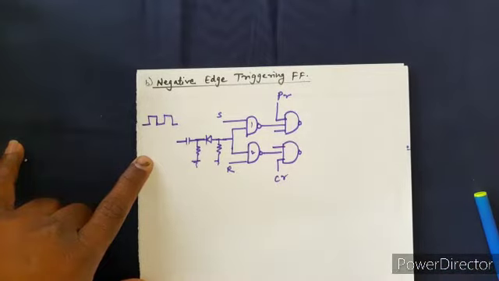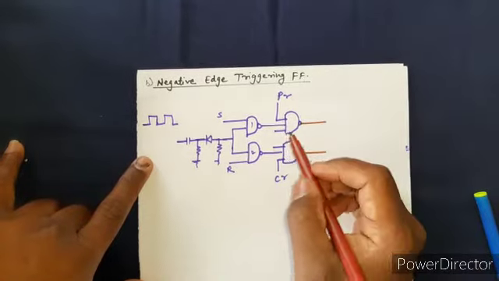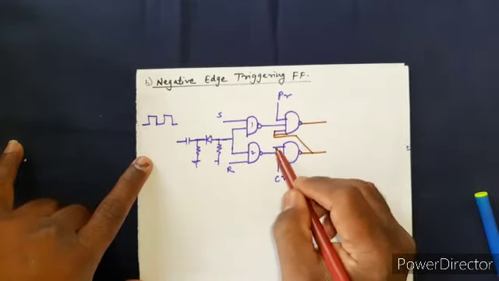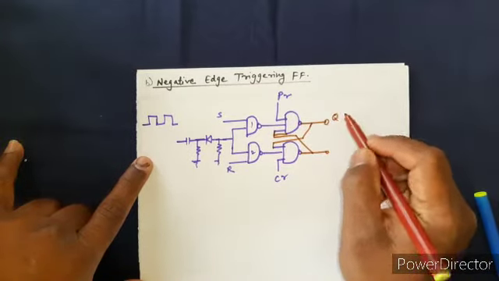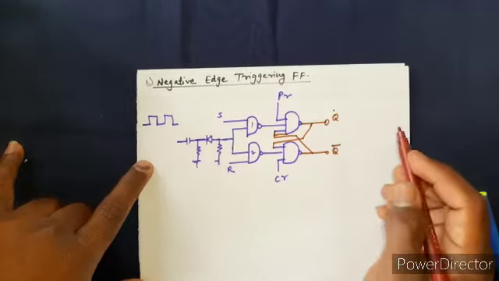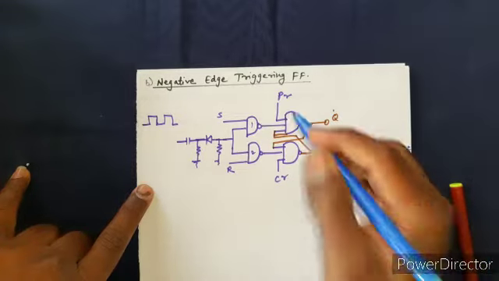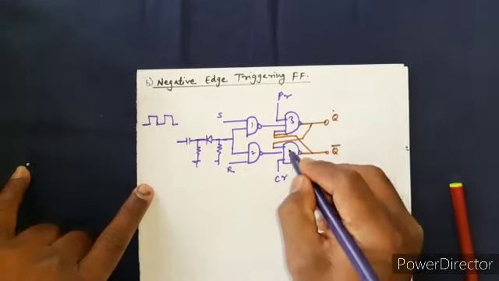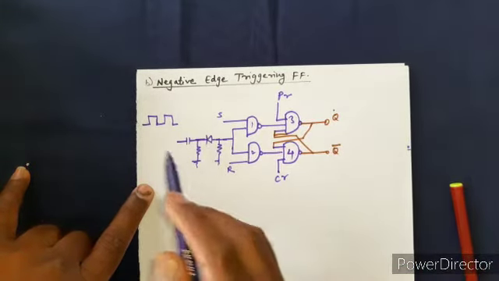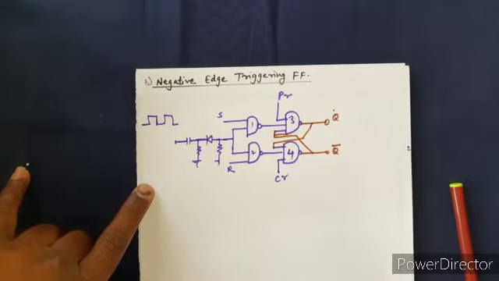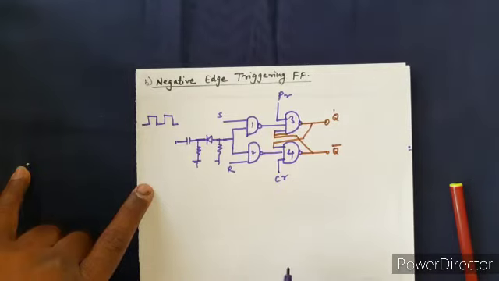Okay, so here you can see this output is connected here and this is connected here. Just please bear with my drawing, otherwise I am very good at drawing. Just in the interest of time, I'm drawing it very quickly. So this is gate number 3 and gate number 4. Here only the direction of this diode is reversed, otherwise you can see the complete circuit is the same. Okay, so this is the negative edge triggered SR flip-flop.